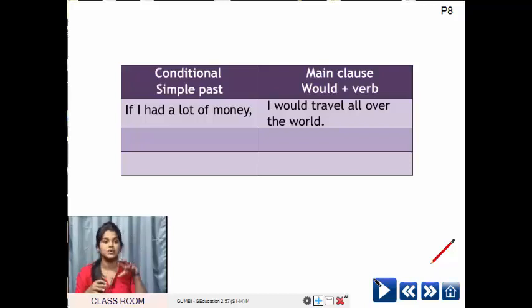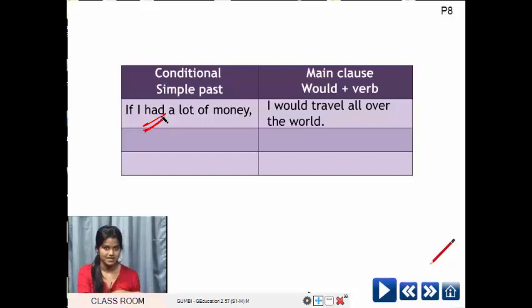Correct? So if I had a lot of money, this tells about a condition. So this is clearly a conditional clause. But observe this clause. If I had a lot of money, had is a verb here, right? It is in past tense.